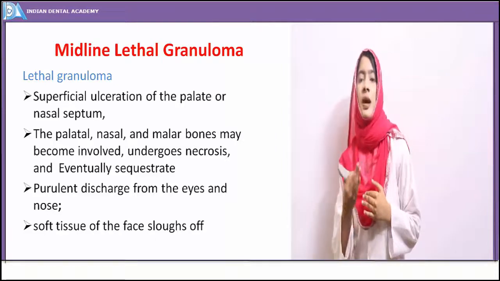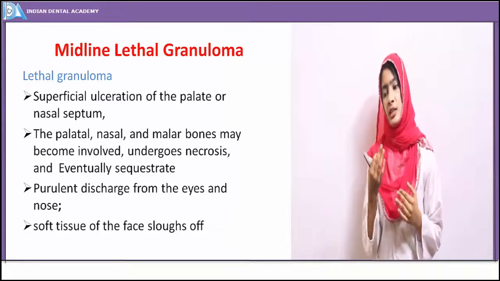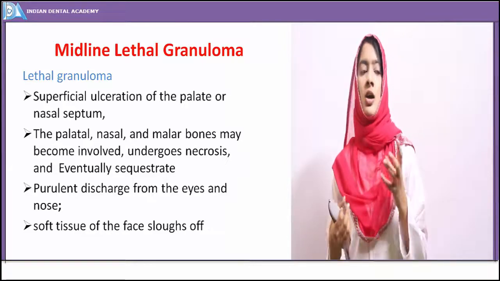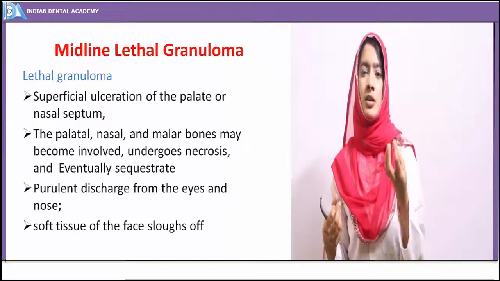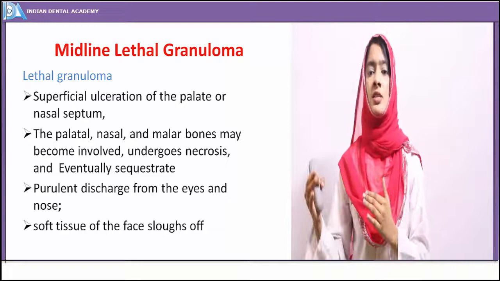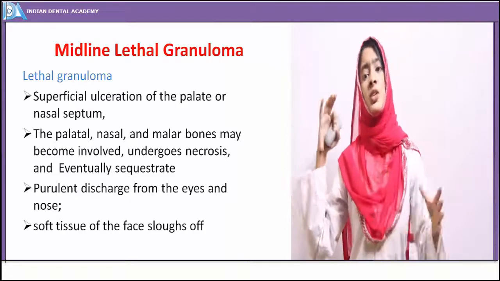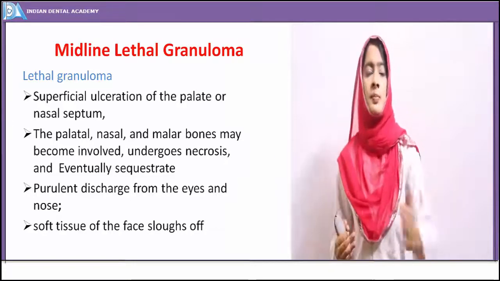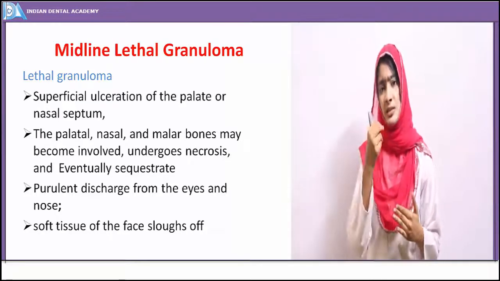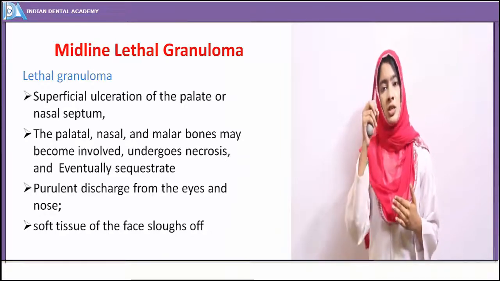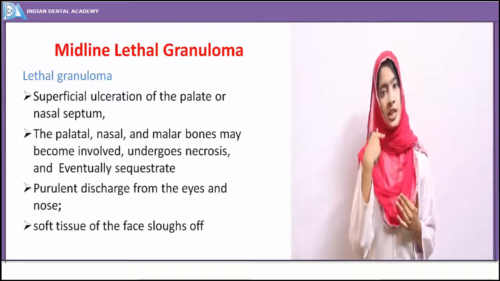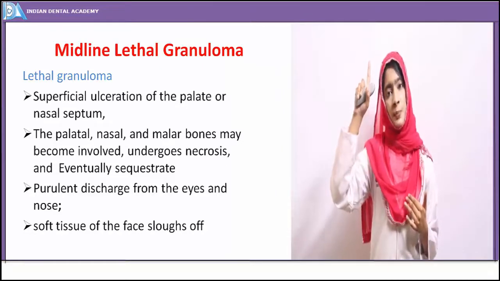So what are the clinical manifestations of the disease? Initially, the symptoms range from a feeling of stuffiness of the nose, or some feeling of discharge in the nose. This feeling of stuffiness may be present for months to a few years. That is called the prodromal symptom. Then it progresses to the presence of a superficial ulceration. So initially it begins with just the ulceration. The ulceration may be in the palate. Initially it begins in the palate, then it progresses towards the nose.